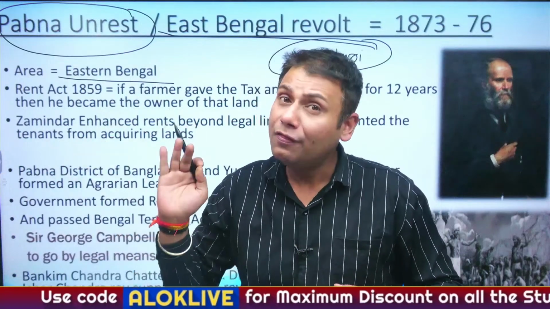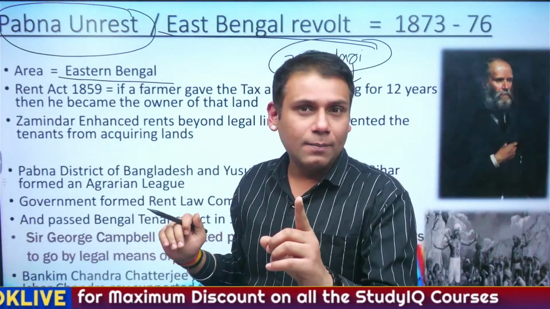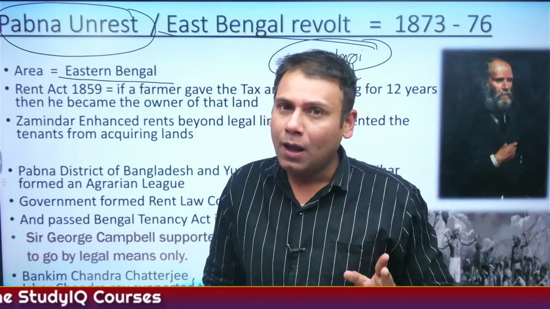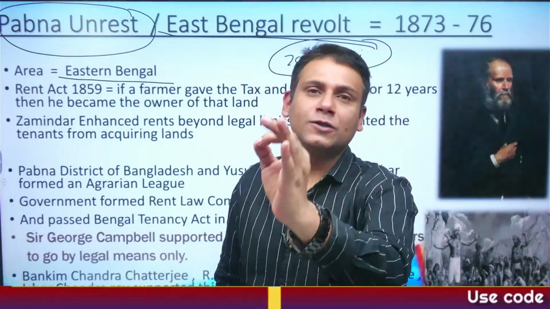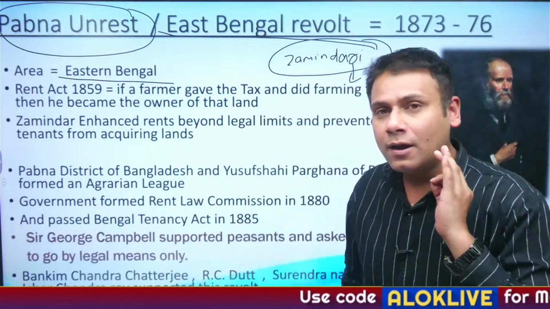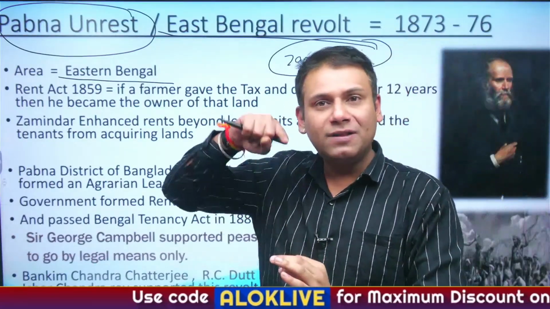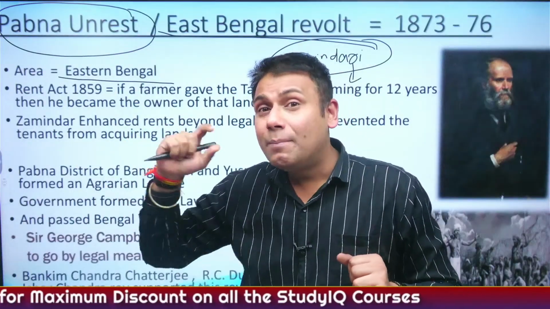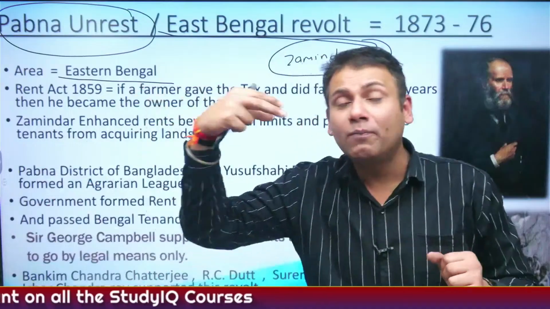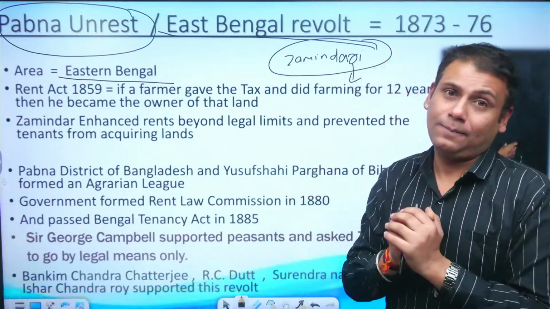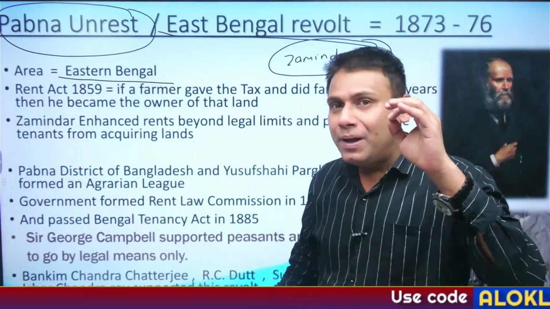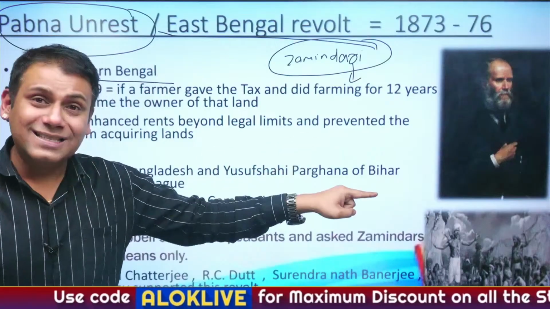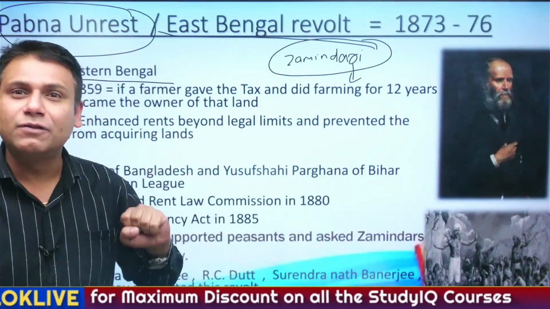Correct? Now, under this system, Britishers were hell-bent on one thing: fixed rate and fixed date. We want this much amount of money on this particular date. If the peasants are unable to pay the money, it is the responsibility of the Zamindar to pay the money. Correct? Now what happened? The zamindar used to extract more money from the peasants apart from the fixed taxes. And if the peasants are not giving the excess money, what will happen? The zamindar will seize the lands of the peasants.